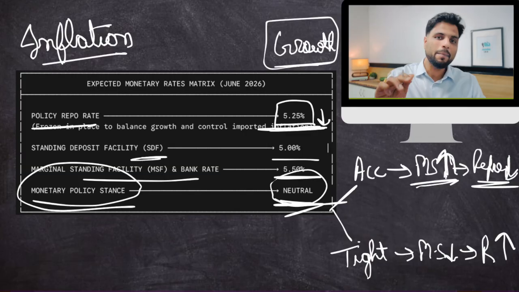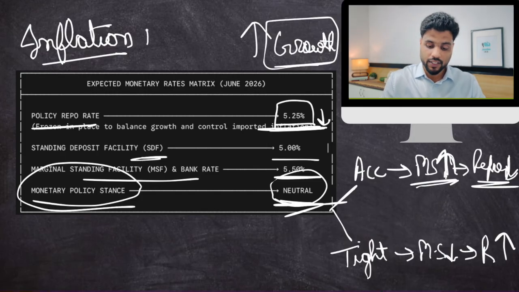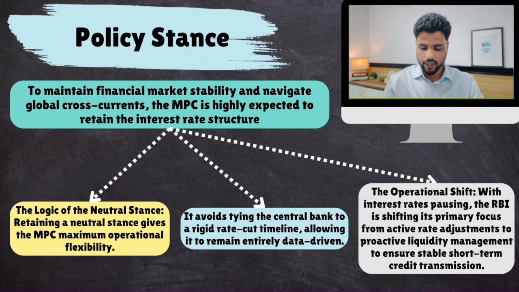That is the quagmire that RBI finds itself in. Yes, it wants to boost growth, but because of Iran war and poor monsoon predictions, inflation risk is also looming large, and that is why RBI is following this wait and watch approach. This is the policy stance. Okay? Neutral. RBI is going to follow a neutral stance.